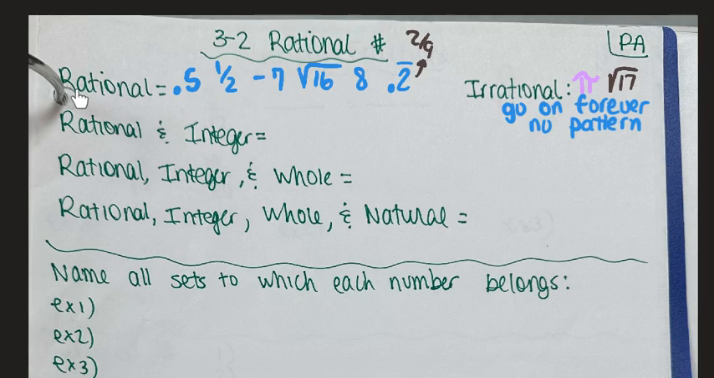Okay? So if something is rational, it's pretty much every number you can think of. All the different types, the decimals, the fractions, the negative numbers, the positive numbers, the repeating numbers, the pretty square roots. All of those are rational.